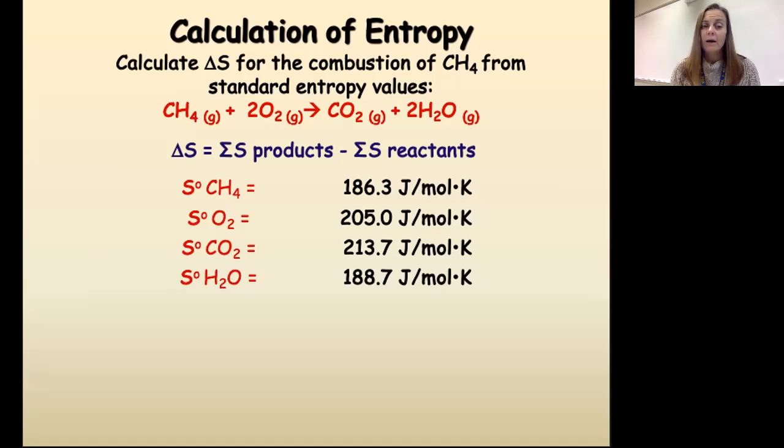Even though it's in its standard state, oxygen has lots of disorder. You notice that that's actually one of the largest numbers in there. The only one that's bigger is the carbon dioxide, and that's because that's a more complex molecule. So at the same temperatures, carbon dioxide has more disorder than oxygen, but both of those gases have more disorder. So we have lots of disorder here.